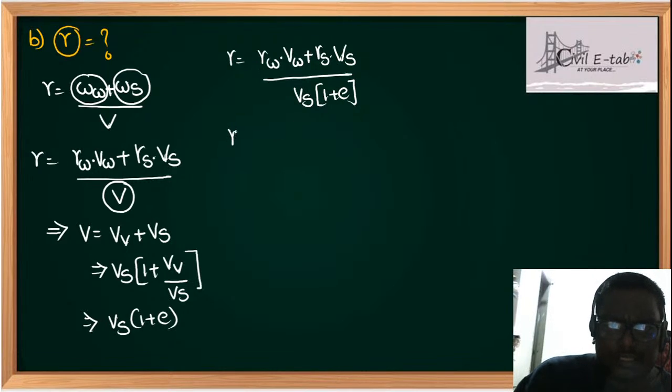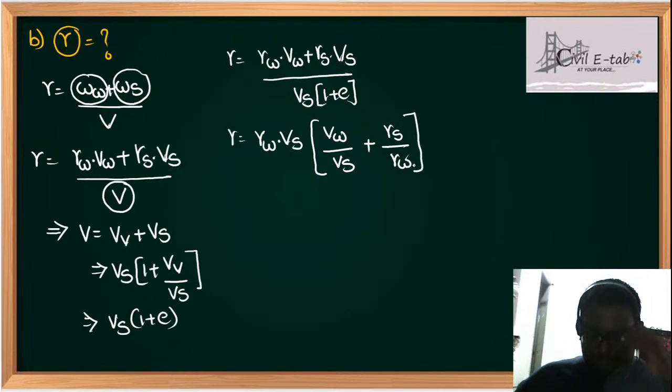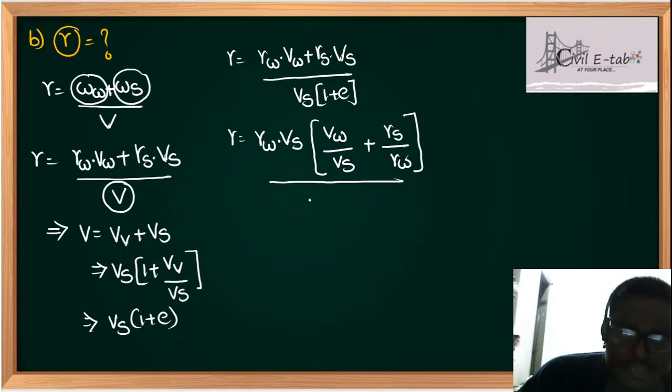Now see, students, if I take gamma W and Vs common from the above equation, it can be written as VW by Vs plus gamma S by gamma W, upon Vs into 1 plus e.